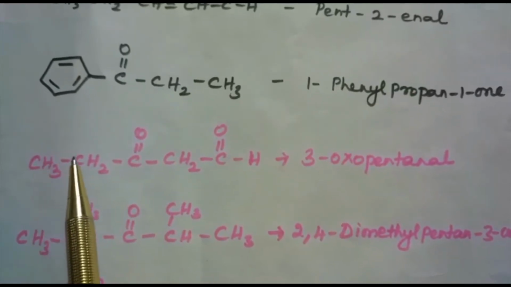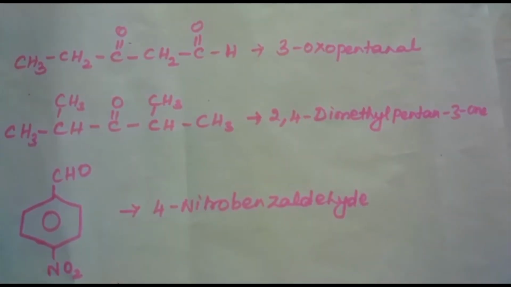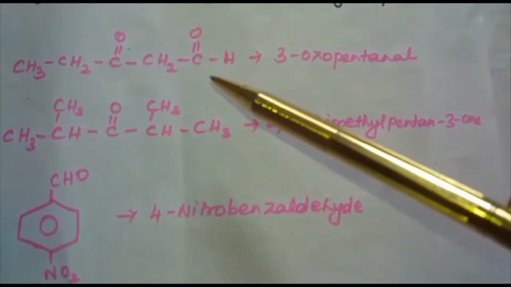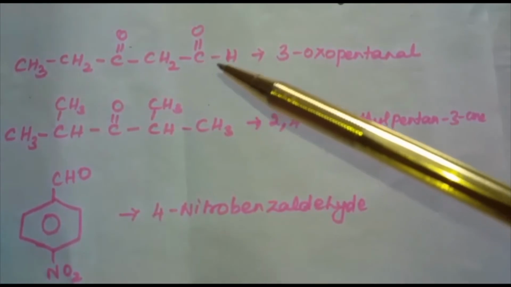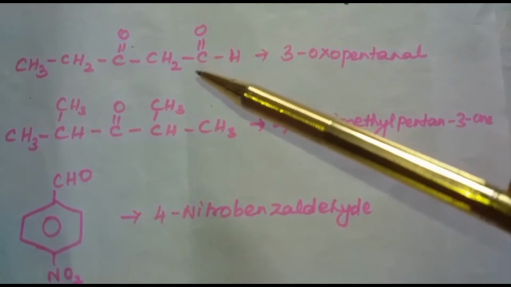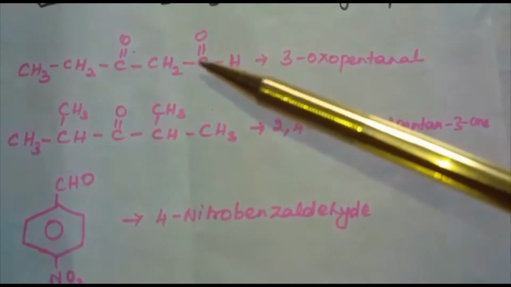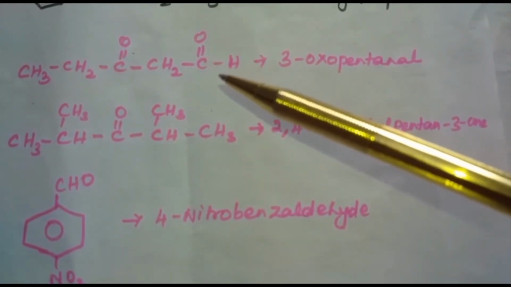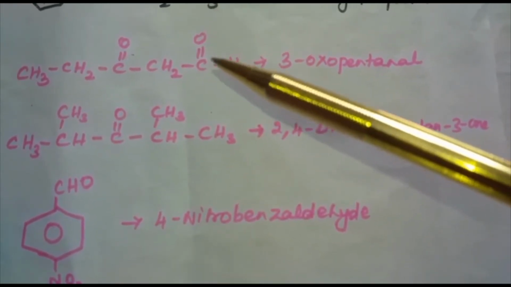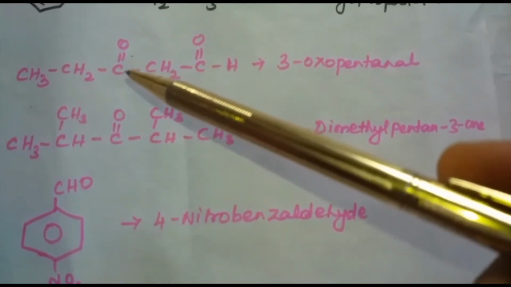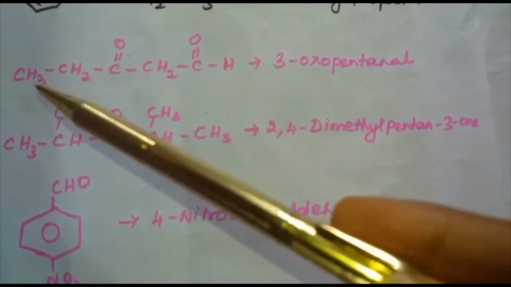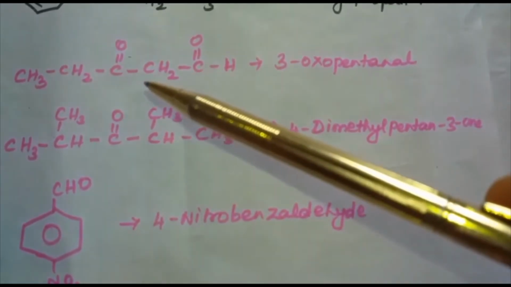And next one, here we are having two functional groups, C=O and CHO. That is the keto group as well as the aldehyde group. Based on the priority, one will be taken as the functional group. So here, based on the priority, the aldehyde group is the functional group. In that case, instead of ONE, the keto group is mentioned as oxo and it is taken as the prefix. That is our substituent. So CH3CH2C=OCH2CHO.